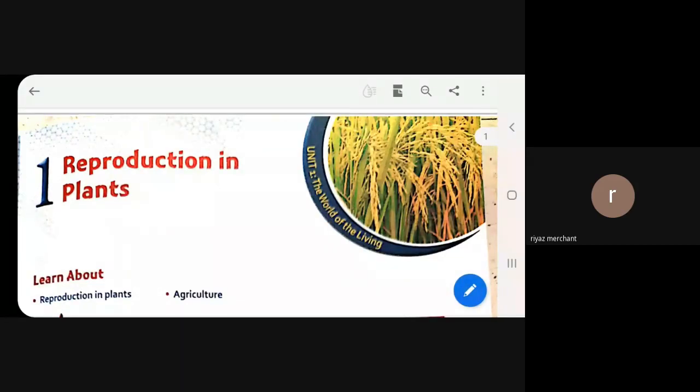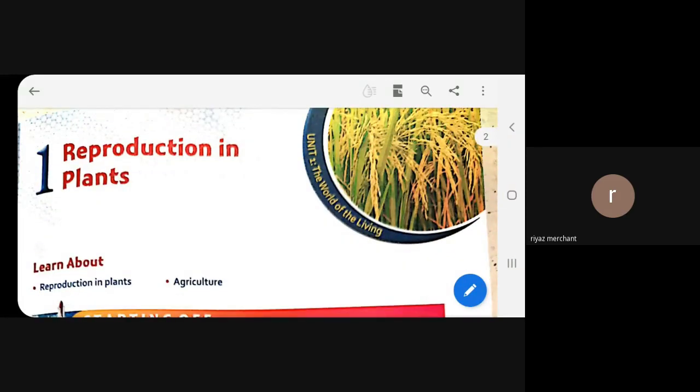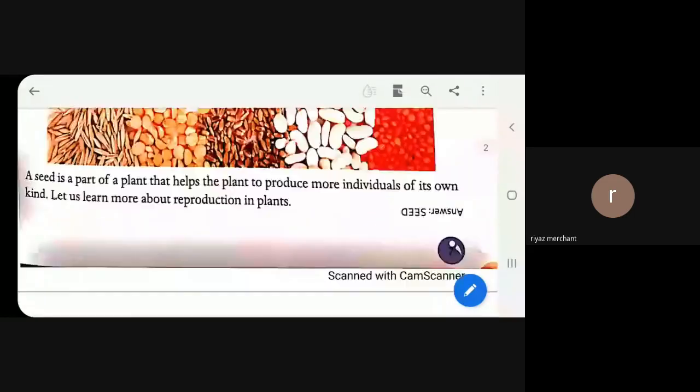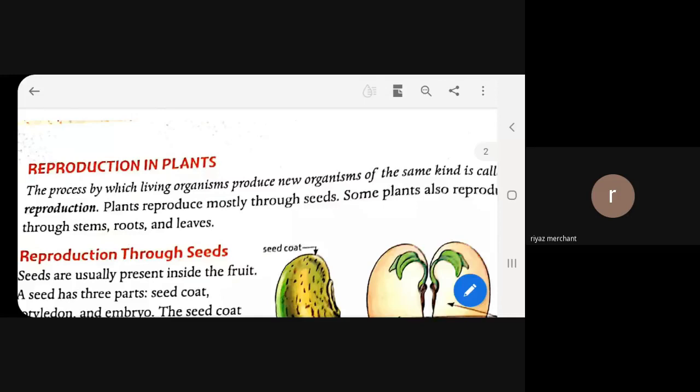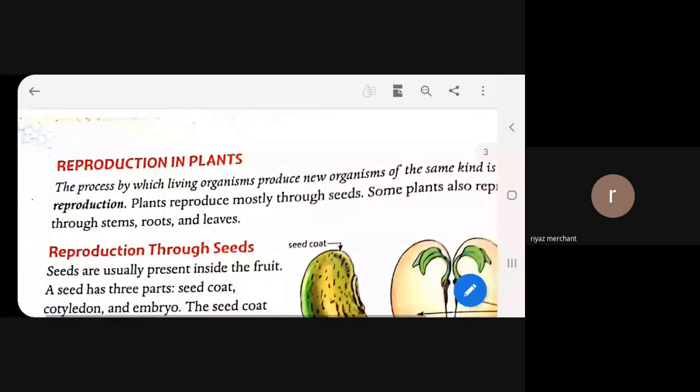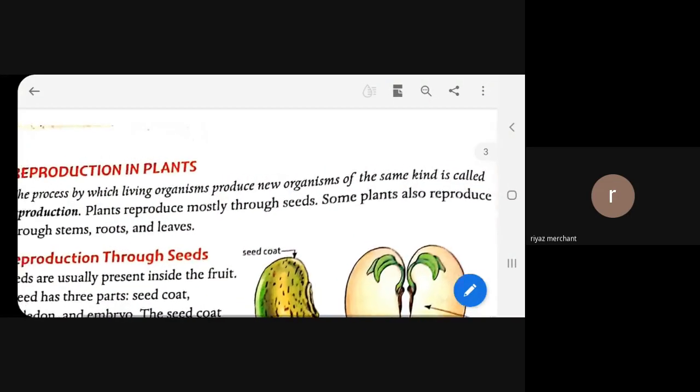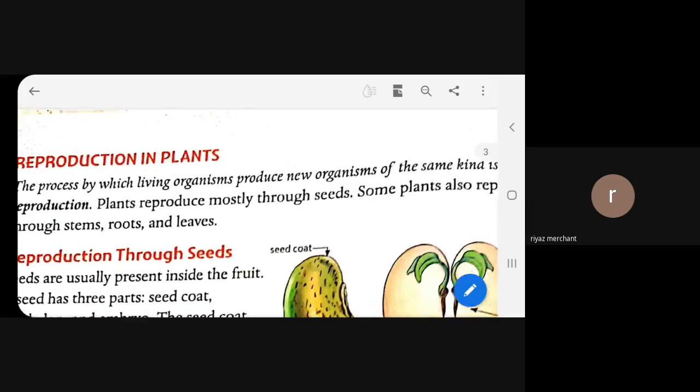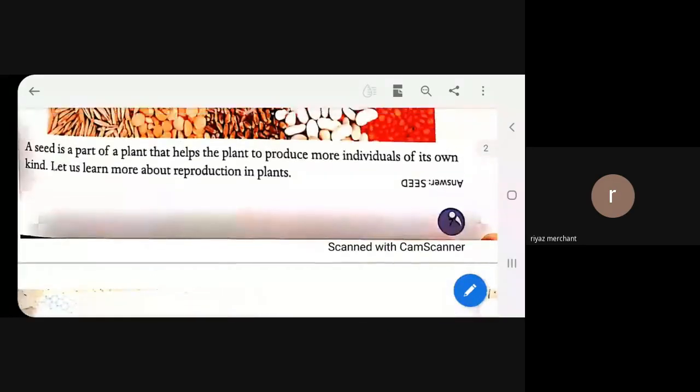Before going to learn a new topic, let's have a quick revision of whatever we have learned. We are in chapter number 1. Name of chapter number 1 is reproduction in plants. What is the definition of reproduction? We have learned it already. The process by which living organisms produce new organisms of the same kind is called reproduction.